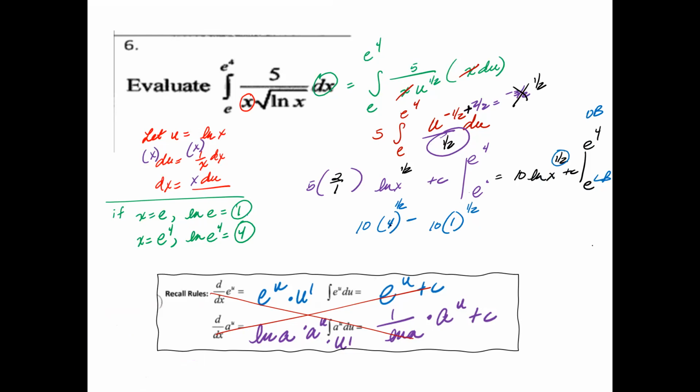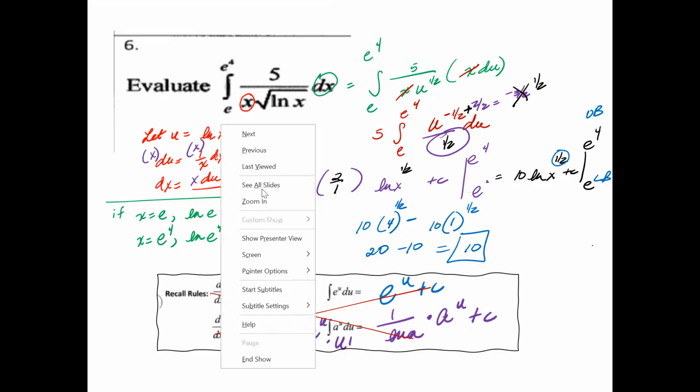With your calculator, what's 4 to the 1/2 times 10? That's going to give me a 20. And what is 1 to the 1/2 times 10? That's going to give me a 10. So my area underneath this curve is just going to be 10. And that's my answer.